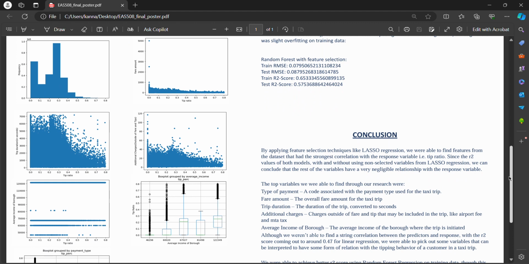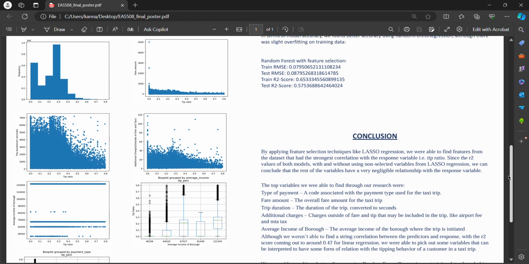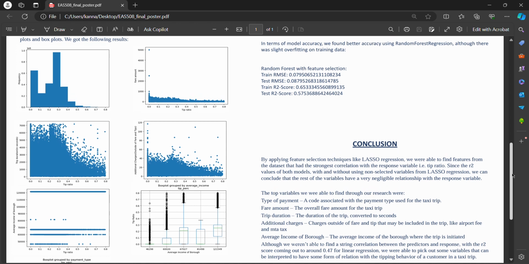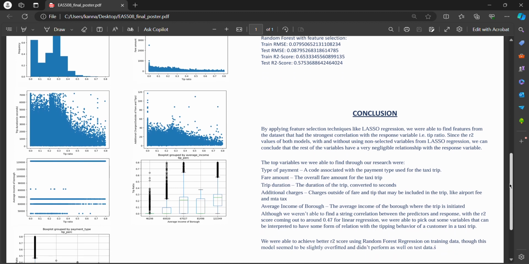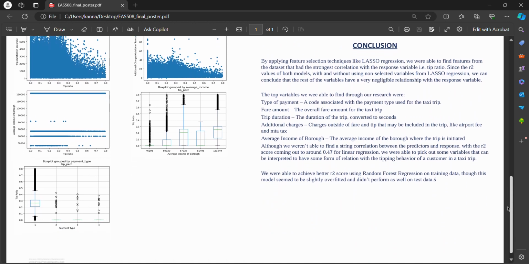The scatter plots between fare amount, trip duration, and additional charges, which is the charges that are added outside of fare and tips, including taxes and airport fees, etc., show some sort of negative correlation with tip ratio, which implies that the tip ratio decreases as those variables increase. And over here we have the box plots with average income of borough and payment type, which show different distributions for each of the categories.